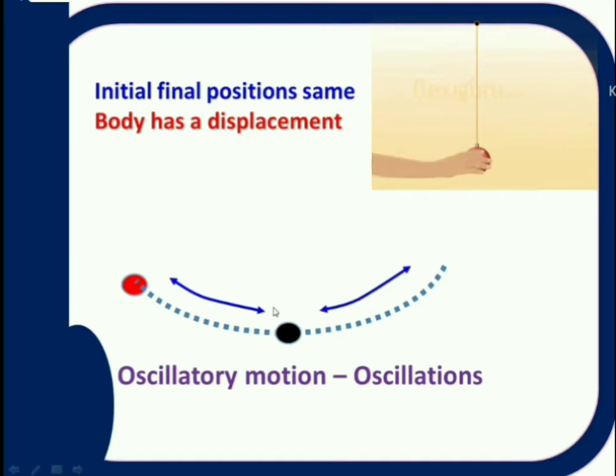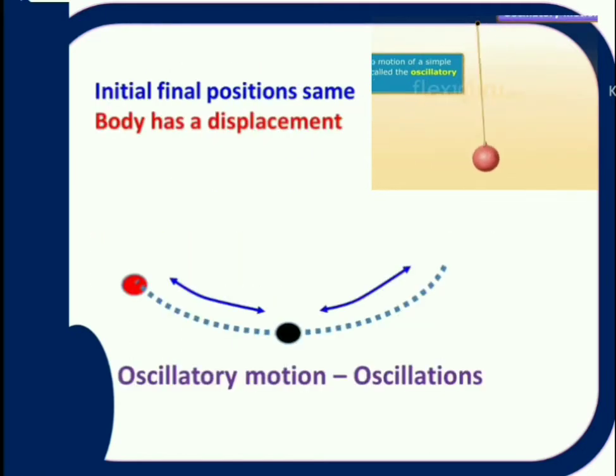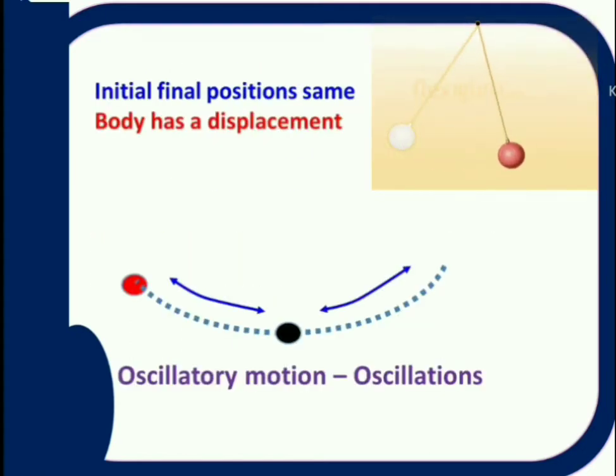That means initial position and final positions are the same. That means where it started, again it is coming back there towards the mean position. Oscillatory motion is described as to and fro motion from a fixed point. Finally it comes to rest at the equilibrium position. That center point is called the fixed point or equilibrium position or mean position. In this case, the important point is initial and final positions are the same, but the body gains displacement.